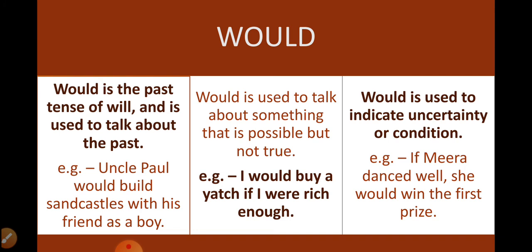Would is used to talk about something that is possible but not true. Understood? I would buy a yacht if I were rich enough. See, it is not an impossible thing. If I have firm determination, I can earn a lot of money and I can be the owner of a yacht. But the condition is if I were rich enough, and I don't have that much money to buy. This is possible; this is something that is not impossible.